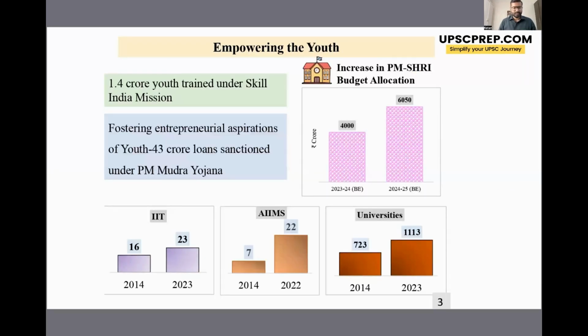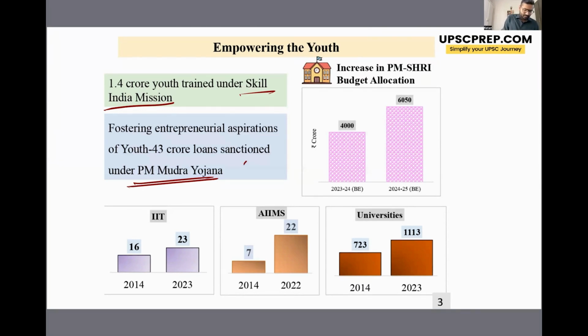Next demography is the youth. Now, for the youth, a lot of focus is towards skilling the youth. For that, the government has introduced the Skill India Mission, under which a lot of training is provided. And for fostering the entrepreneurial aspirations of the youth, they are also given loans under PM Mudra Yojana. Under this scheme, there are three types of loans that are disbursed.